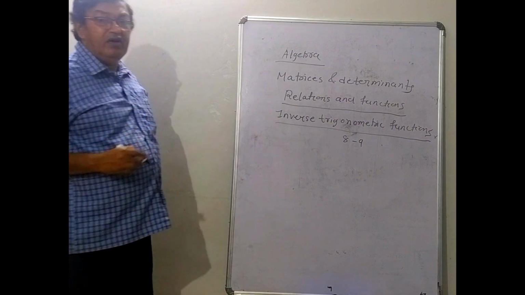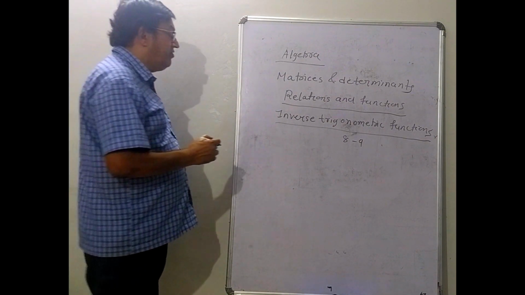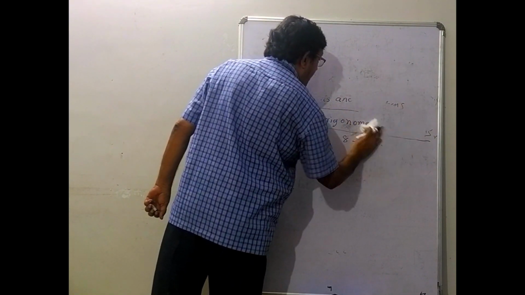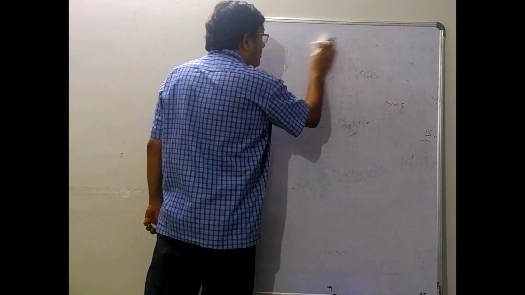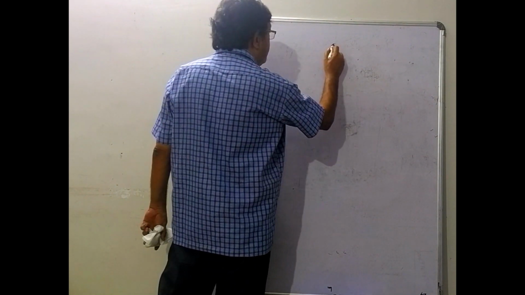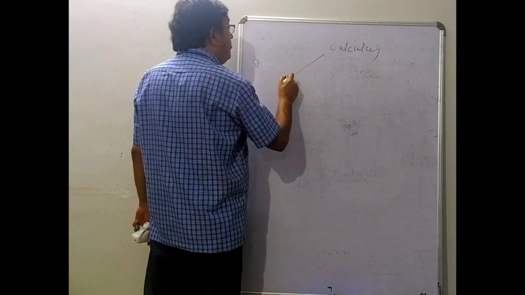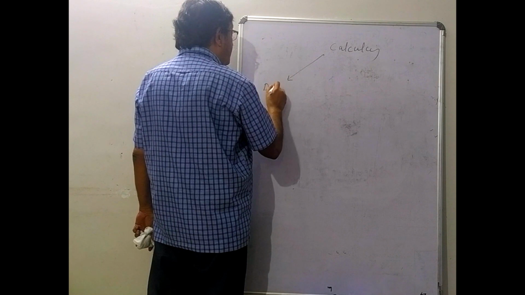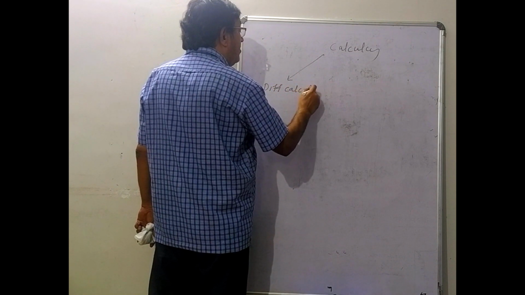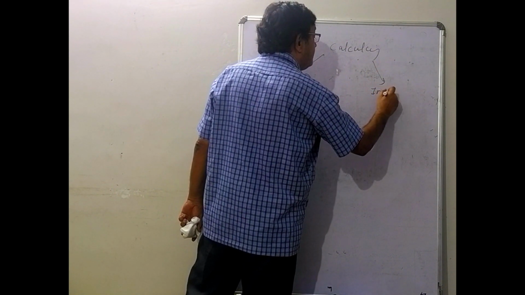So once this is over, then we come to the major part of the second year, that is called calculus. So here the calculus is divided into two parts. One is differential calculus and other is integral calculus.